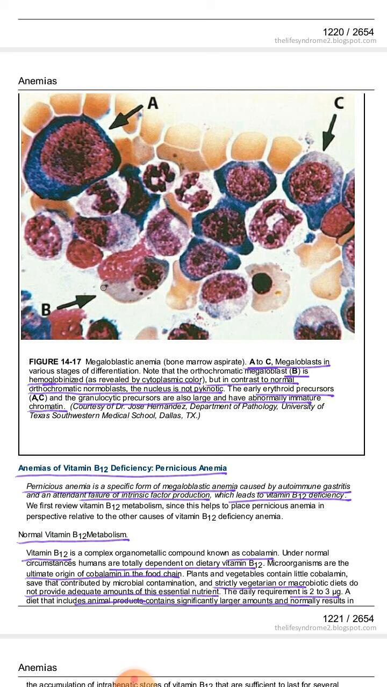Here this is a cell which is actually an orthochromatic cell, a hemoglobinized cell in which hemoglobin is present, but we can see that its nucleus is not pyknotic. Its nucleus is not disappearing. So this is the picture of bone marrow in a person who is having megaloblastic macrocytic anemia.